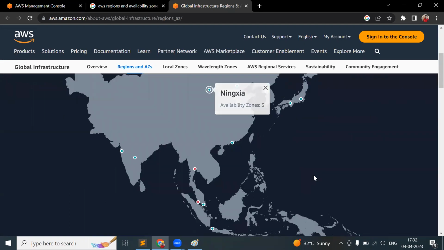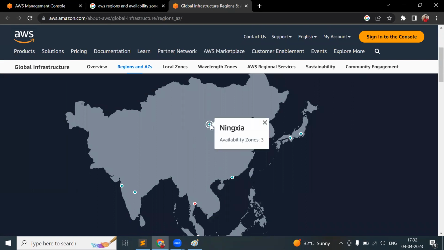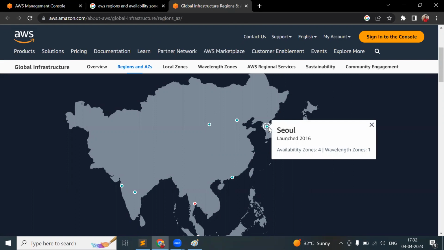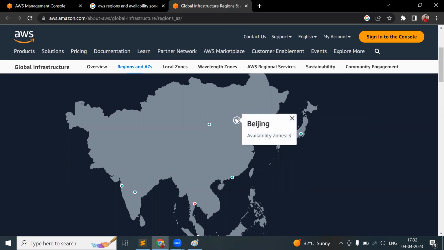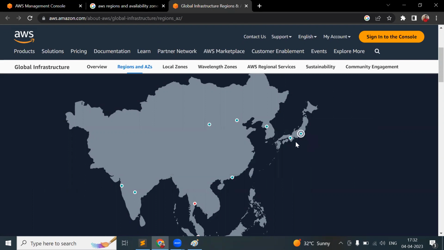See here, I am selecting Asia Pacific. In Asia, we have 3 availability zones in one location, and in Seoul we have 4 availability zones. In Beijing we have 3 availability zones. In Tokyo we have 4 availability zones, and in Osaka we have 3 availability zones.